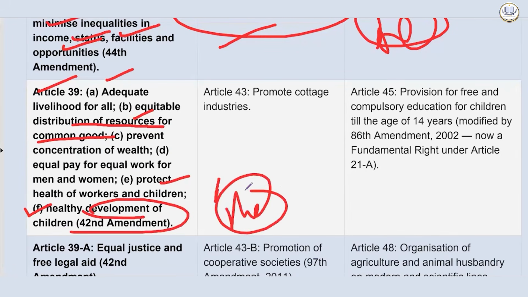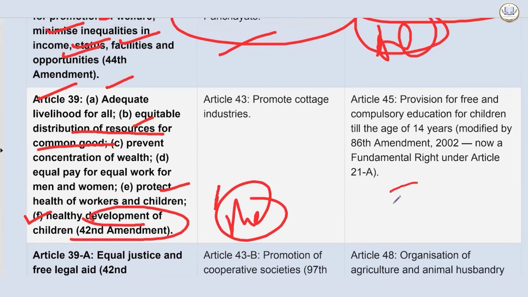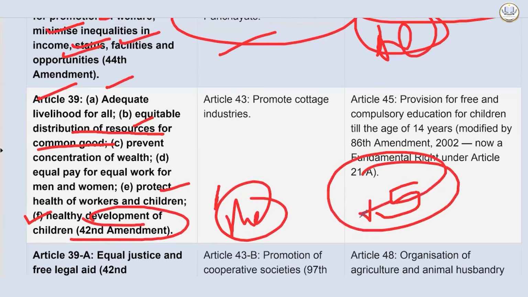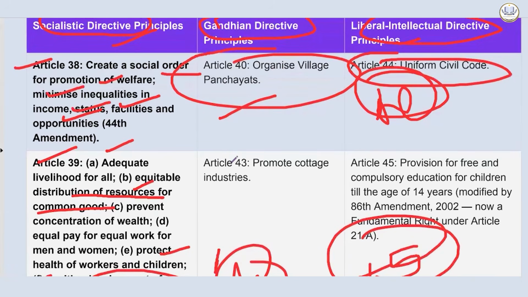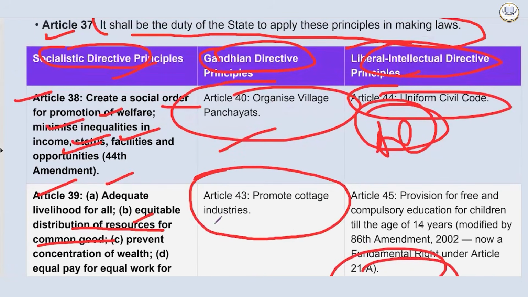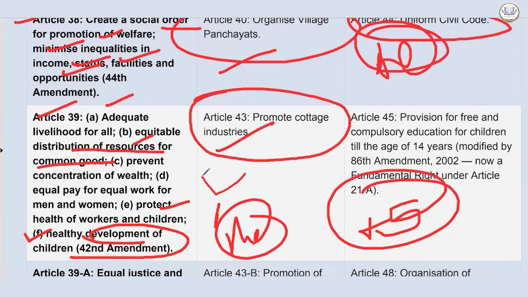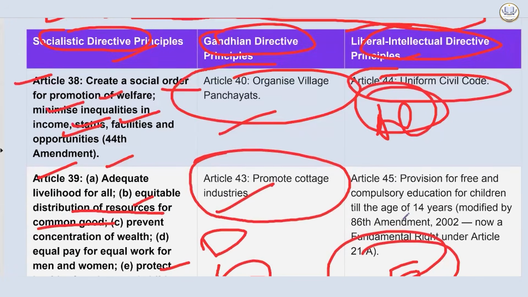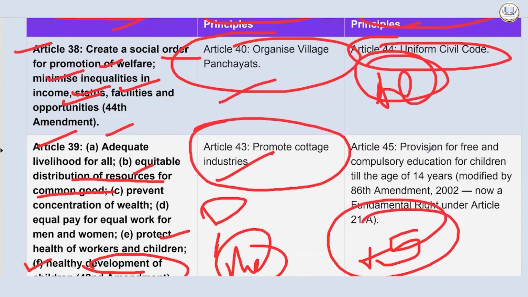Now these DPSPs are gold mines to write in your mains answer. Very important. I can tell you, if you use DPSP, plus 5 marks in your GS2. Note it down. Gandhian principle, Article 43, promote cottage industry. He used to give a lot of importance to the village economy. Article 45 is based on liberal intellectual principle. Provision for free and compulsory education for children till the age of 14 years, modified by 86th Amendment Act 2002.